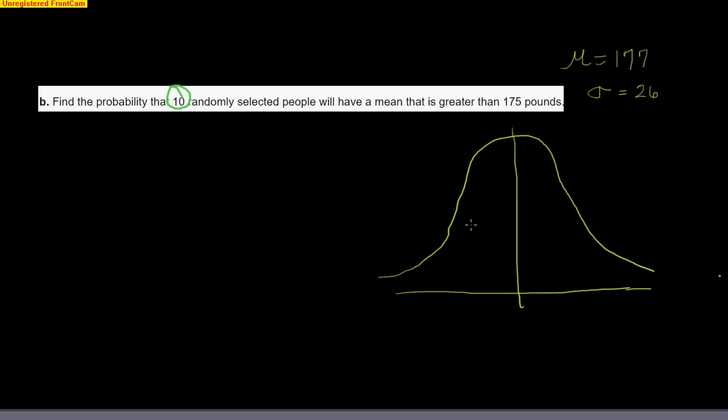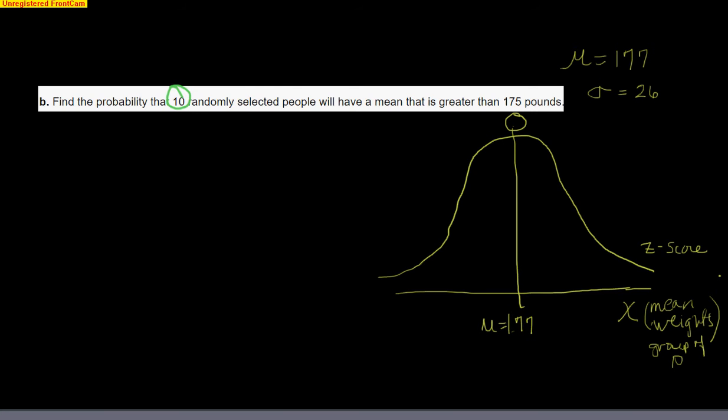Making my template again. So X in this case is now mean weights, and we're talking about groups of 10. The mean is still 177 pounds, and the mean has a z-score of 0. So our template is all set.